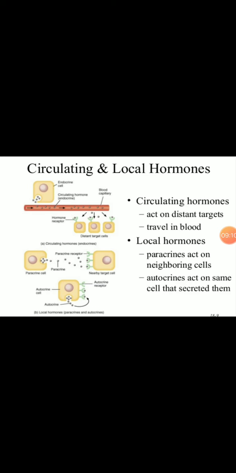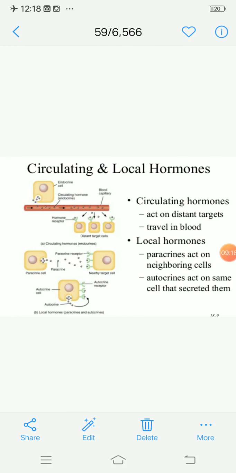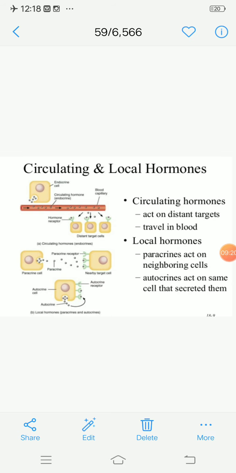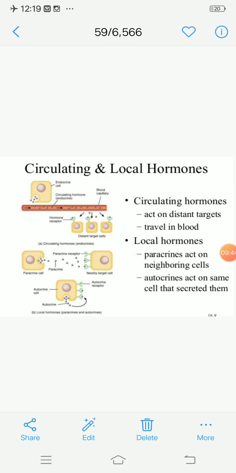Now we are going to see the circulating systems. Basically there are three circulating systems for the hormones: endocrine, paracrine, and autocrine. Endocrine means the same thing. Here we can see in the first figure, endocrine cells or endocrine glands secrete this hormone. It goes to the bloodstream, and via the bloodstream it goes to your target cells, binds to the receptors on the target cells and performs its functions.